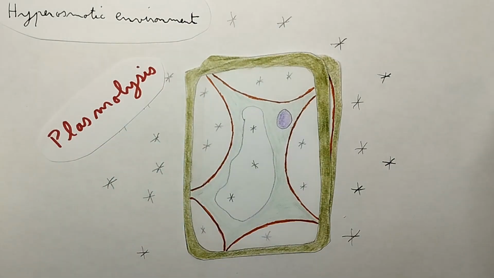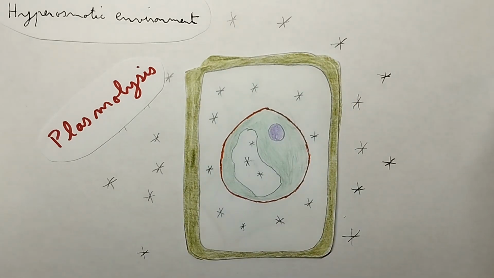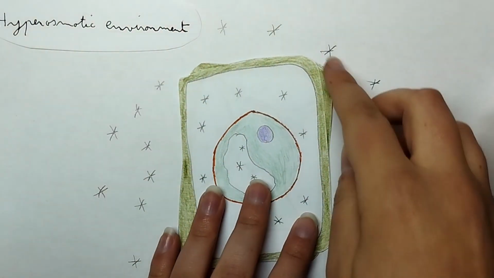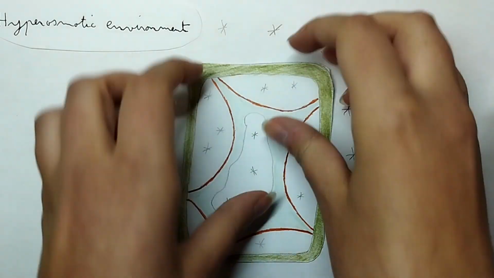This state is reversible at first, but if it persists for too long or as a result of excessive osmotic pressures, the plasma membrane may completely separate from the cell wall, becoming irreversible and possibly resulting in cell death. Plasmolysis rarely occurs in nature and is mostly used in laboratories.